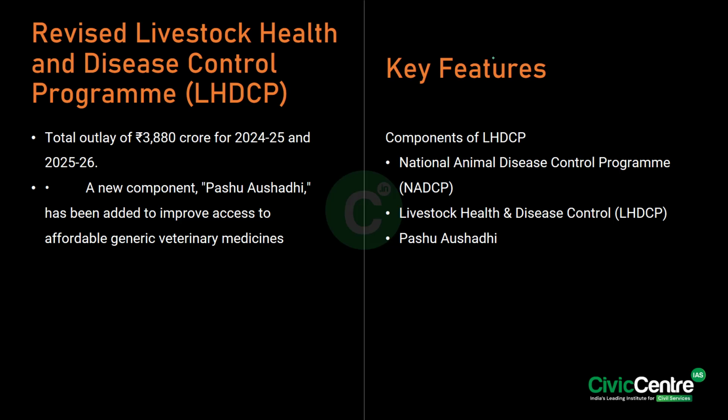Now, if you look at the key features, see, firstly, the scheme has three components. The first component is the National Animal Disease Control Program. The second component is the Livestock Health and Disease Control, which includes subcomponents like the Critical Animal Disease Control Program, establishment and strengthening of veterinary hospitals and mobile veterinary units, and also assistance to states for the control of animal diseases. And the third component, as I said, the newly added one, is the Pashu Aushadhi, under which a provision of 75 crore rupees is given for the distribution of good quality, affordable generic veterinary medicines. And also the medicines are available through PM Kisan Samriddhi Kendras and cooperative societies.